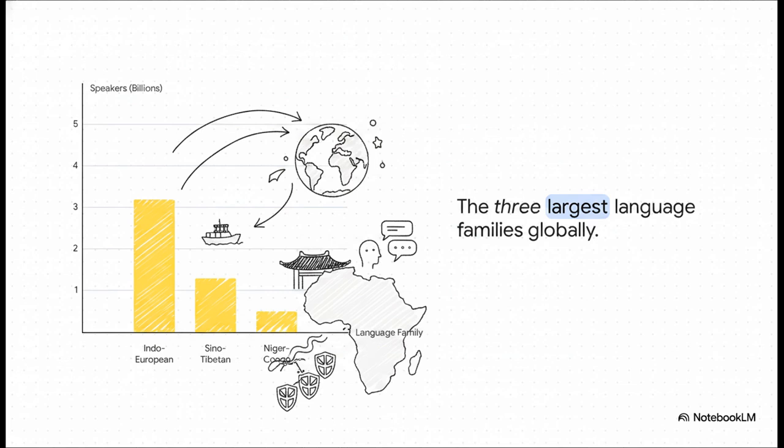3 billion! That massive spread is the result of both ancient prehistoric migrations out of Eurasia and, much later on, modern European colonialism. Right behind it is Sino-Tibetan, with 1.3 billion speakers, which is largely driven by Mandarin Chinese. And then we've got Niger-Congo, with 500 million speakers, a family which spread across sub-Saharan Africa primarily through those incredible, continent-shaping Bantu migrations over the past couple of millennia.